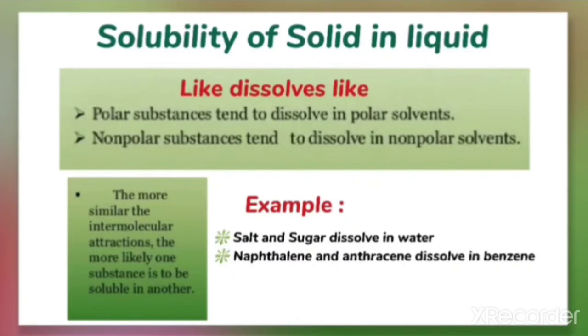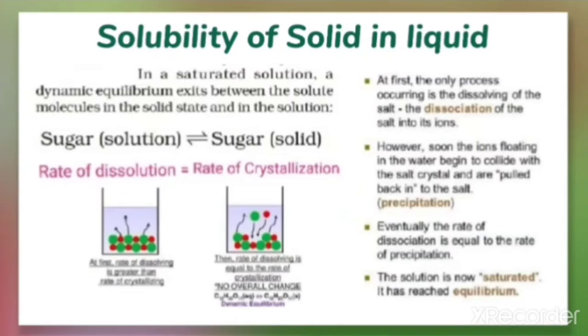The solubility of a solid in a liquid, we have already discussed last year in the chapter on equilibrium. In a saturated solution, a dynamic equilibrium exists between the solute molecules in the solid state and in the solution state.